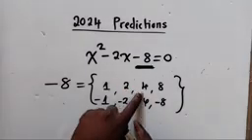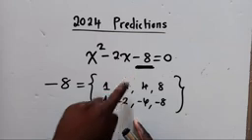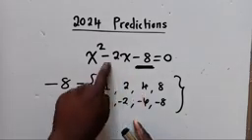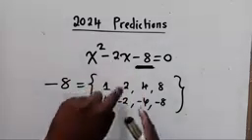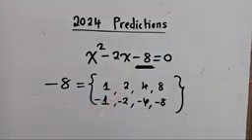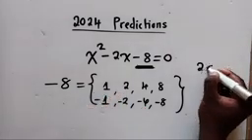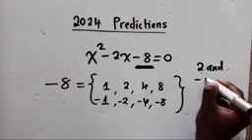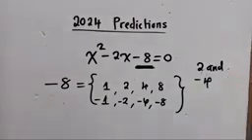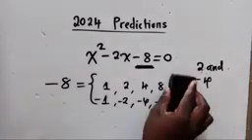If I try these 2, multiply them, they are giving me negative 8. What if I add them? Are they giving me negative 2? No. So these 2, no. So therefore, I'll pick these 2. So it's 2 and negative 4. These are the 2 numbers that I need to work with to give me what I want.